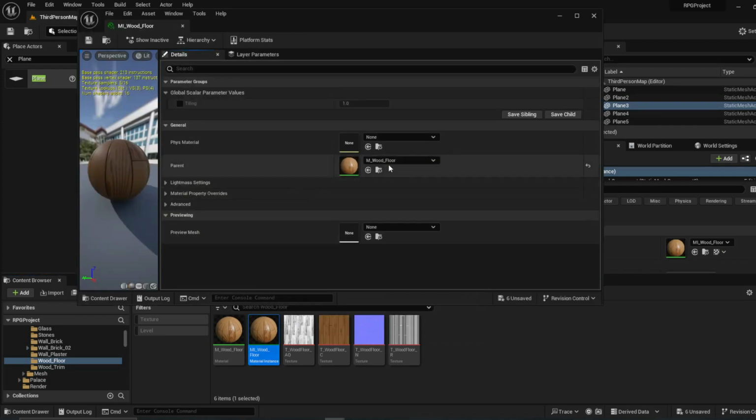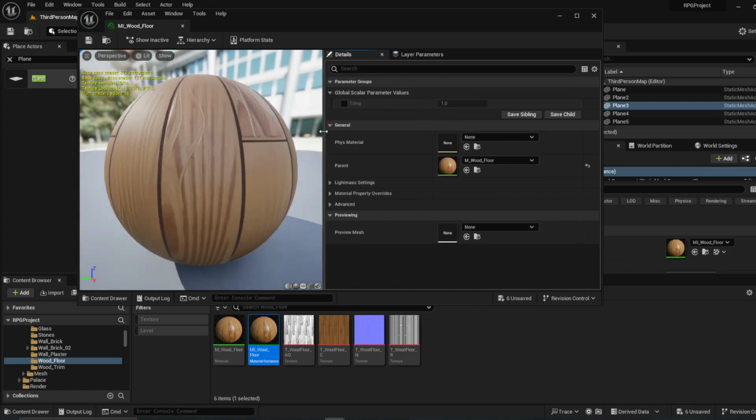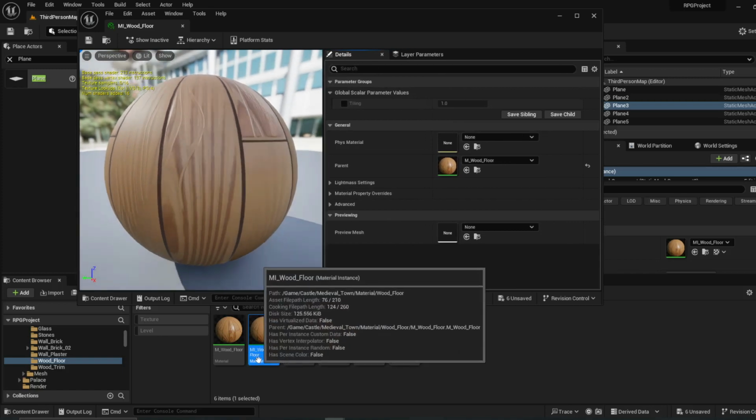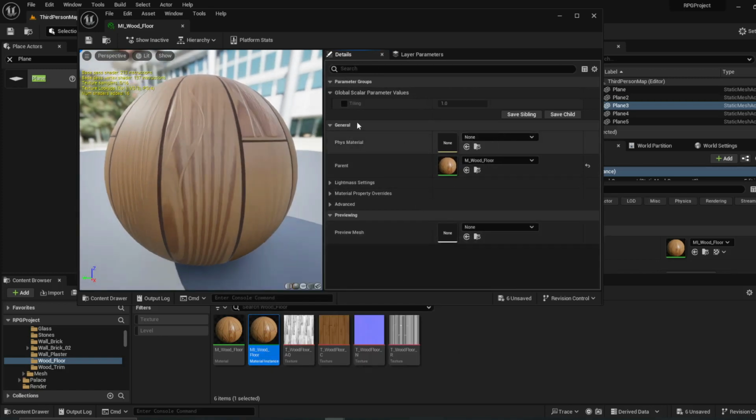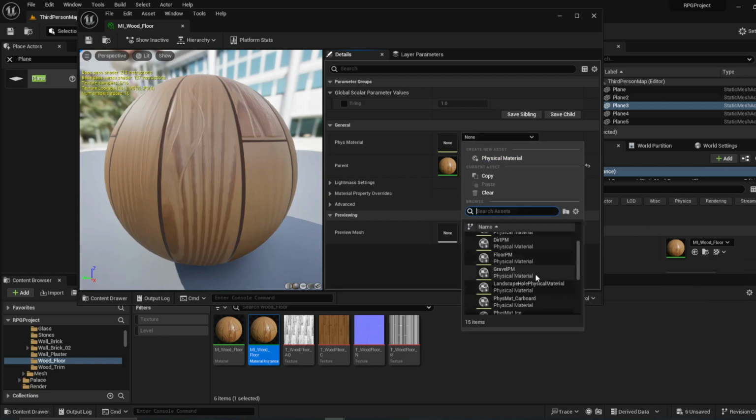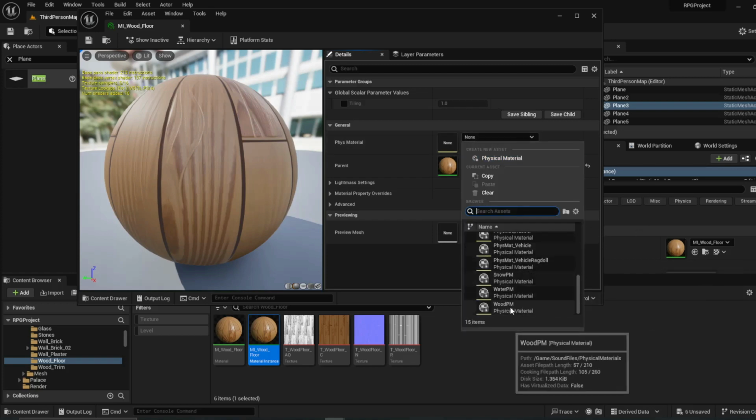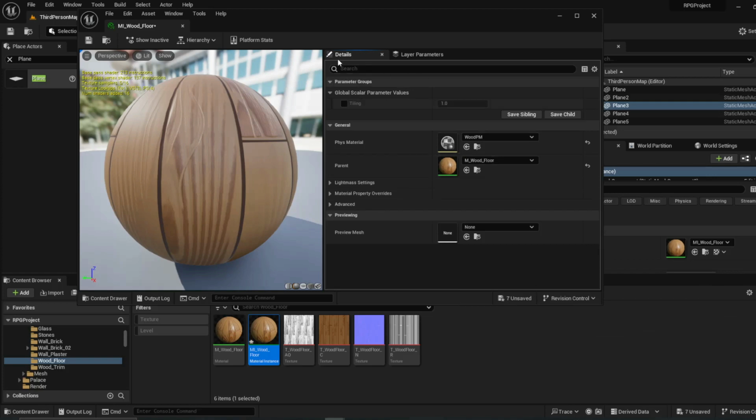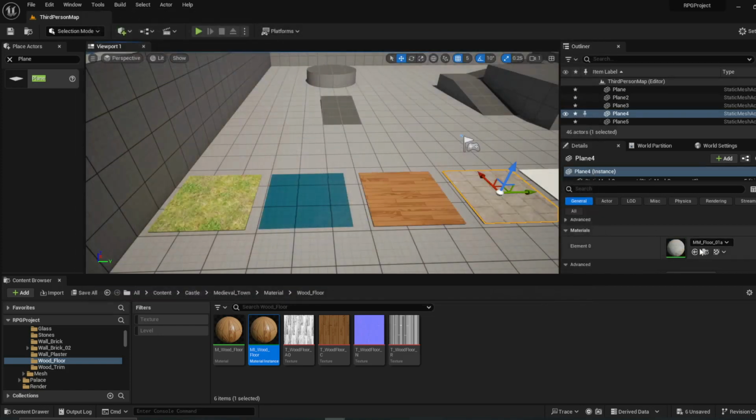Wood. Oh, here we go. So it looks like this is a material instance, MI wood. Like I said, instead of opening up the full material panel, you can see it right here. It shows parent and then physical material. So we'll go ahead and just grab this and pick wood. Okay, looks good. Moving to the next one.